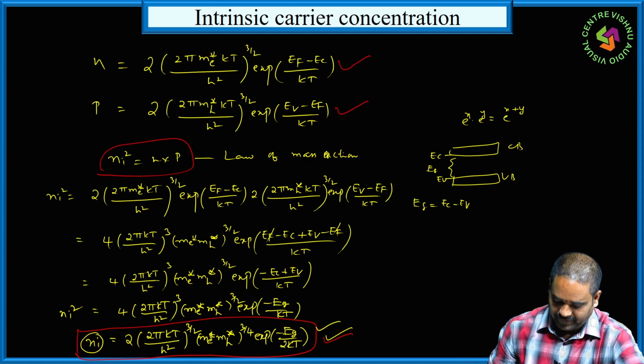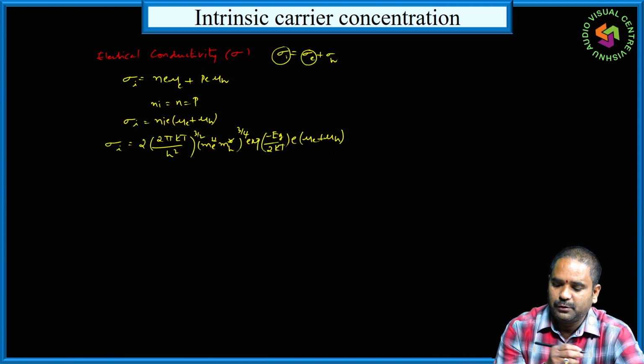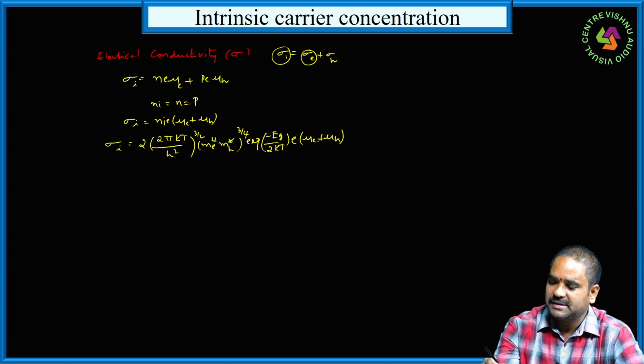In this expression, 2 into (2 pi kT by h square) is a constant, me star and mh star are also constant, and this term is also constant.